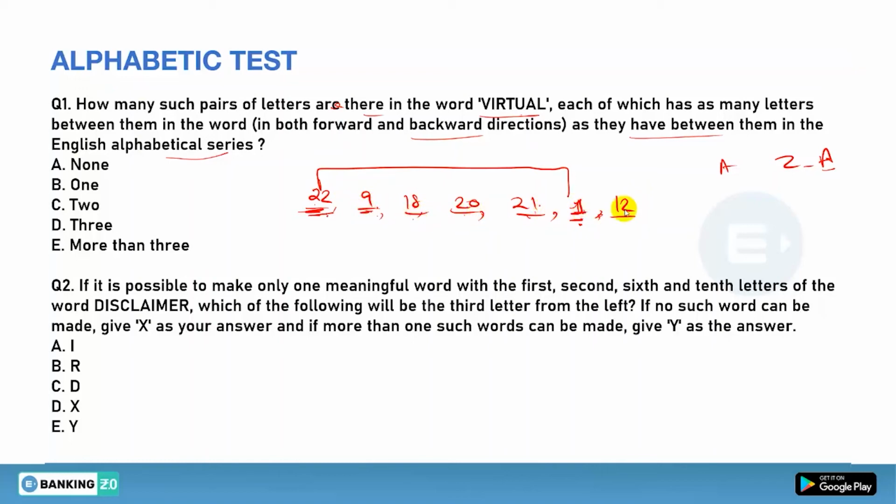10, 11, 12, 13, 14, not forming a pair. From 18, 19, 20, 21, not forming a pair. 20 and 21, and after that it is not possible. After that 21, 22, 23, not forming a pair. 1, 2, not forming a pair. Now we have to see from backward.